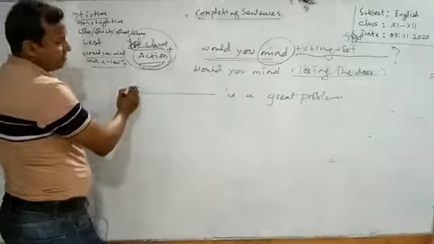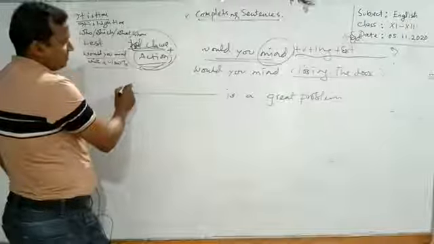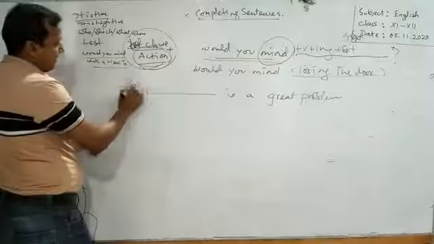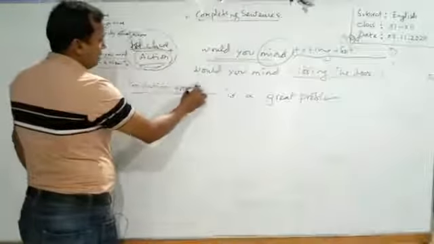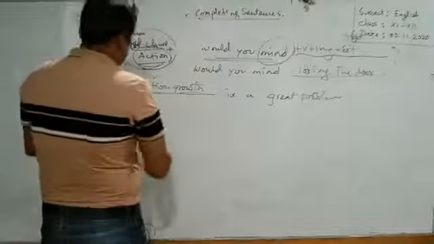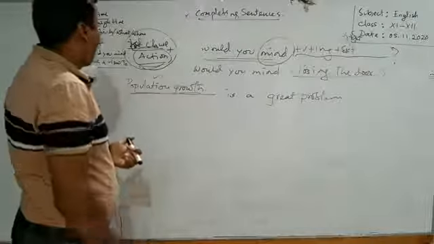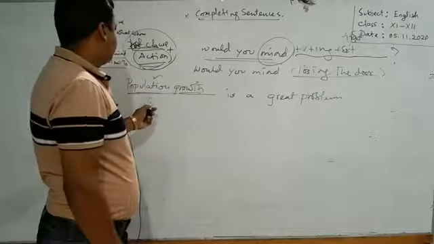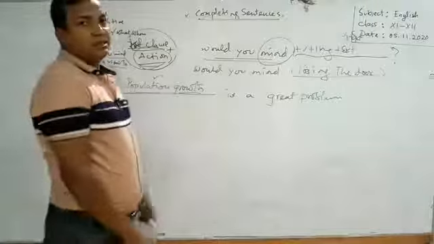Suppose unemployment problem or population growth. Population growth, noun and noun, or adjective and noun, these two make a phrase, that is a noun phrase. Population growth is a great problem.